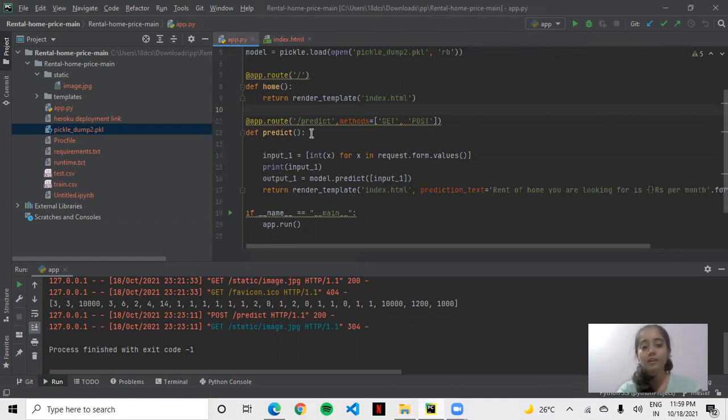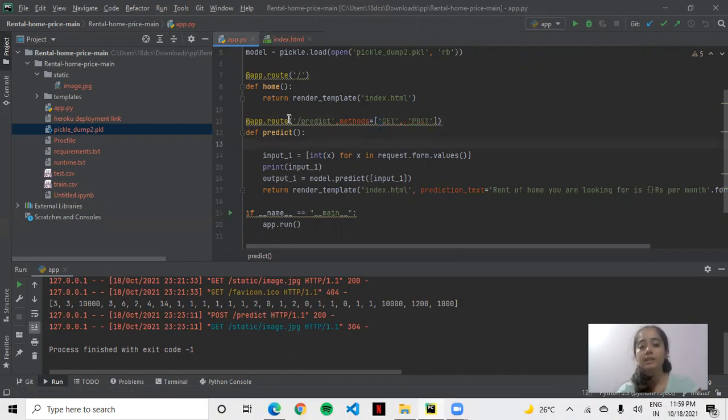As many of you guys know, if you are using a form, there are mainly two methods, GET and POST. For getting the values from the form and to write certain values in the form, we are using GET and POST.